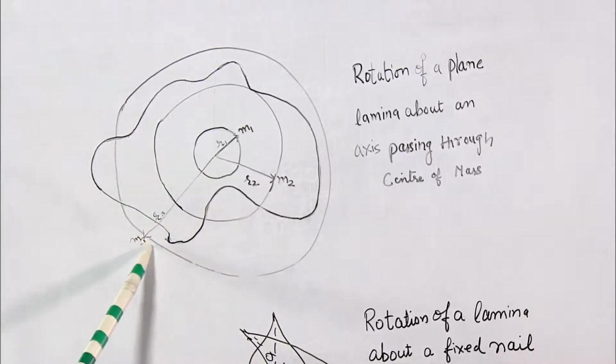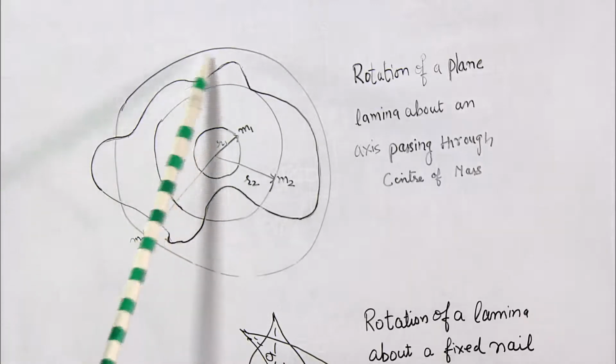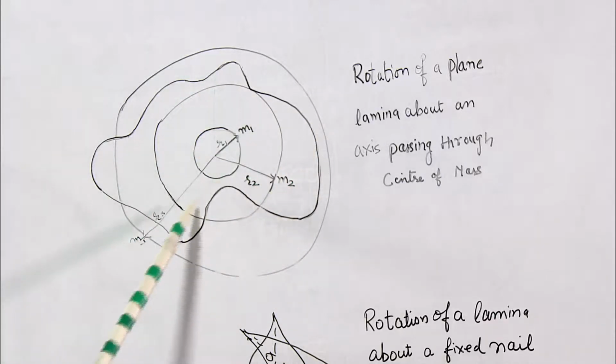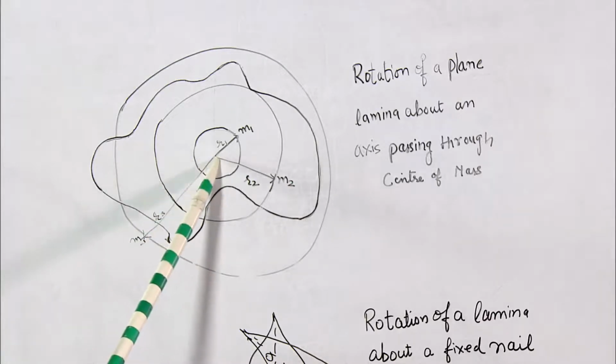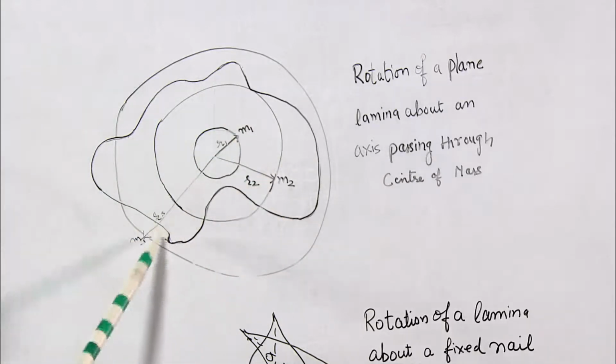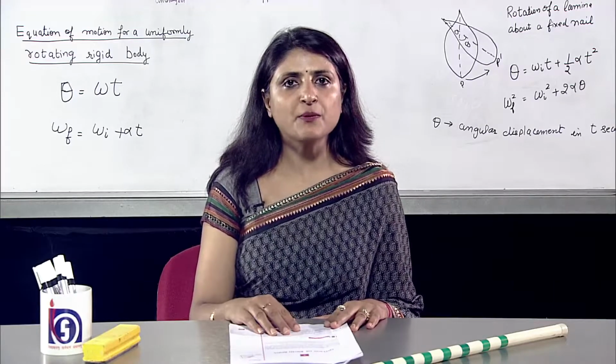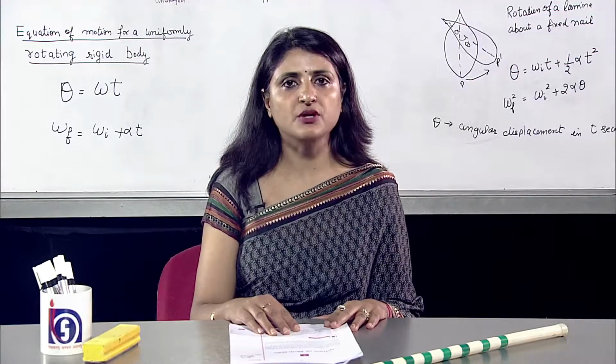The particle of mass m3 at a distance r3, and this lamina is rotating about an axis which is passing through the center of mass. Now, let us calculate the moment of inertia of this plane lamina. When this plane lamina is rotating with velocity v, we will consider each particle moving with their respective velocity v1, v2.